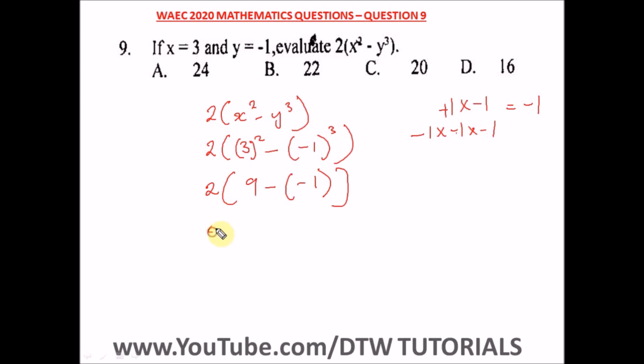Alright, so we have 2 bracket 9, opening up this bracket, this negative will multiply this negative, so we have a plus 1. Okay, so here we have 2 times, what is 9 plus 1? That is 10. And opening up the bracket, 2 times 10 will give us 20. Okay, so our answer is 20. And what's our right option here? Our right option is option C.